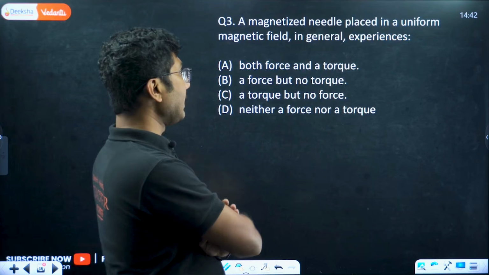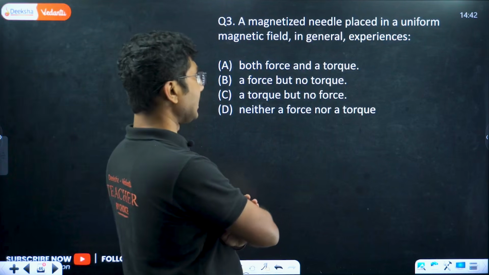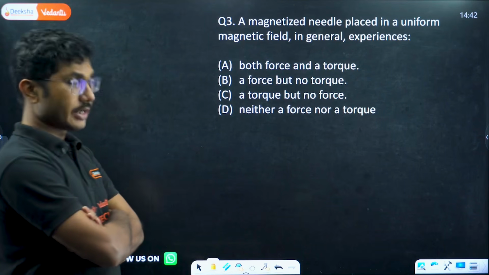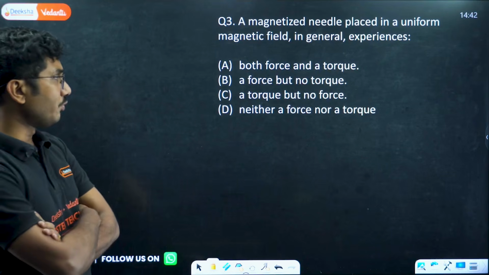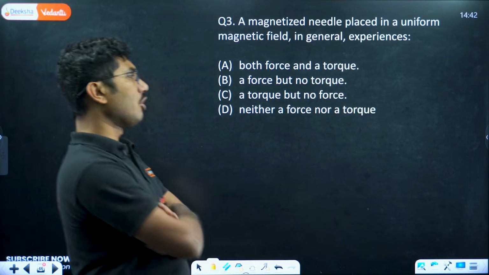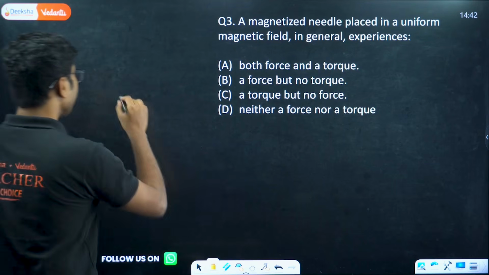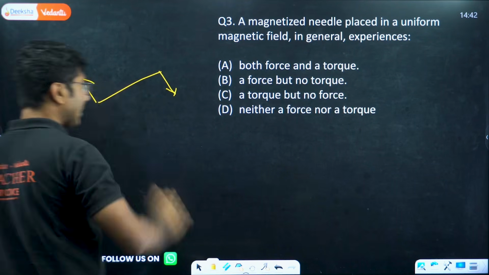A magnetized needle placed in a uniform magnetic field in general experiences: both torque and a force, but no torque, a torque but no force, neither force nor a torque. So if the magnetic field is uniform, it will experience equal and opposite forces.